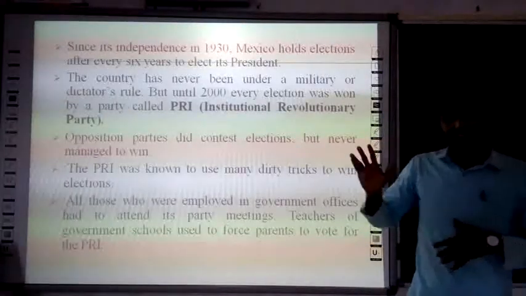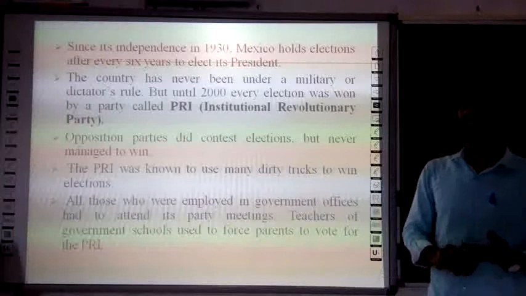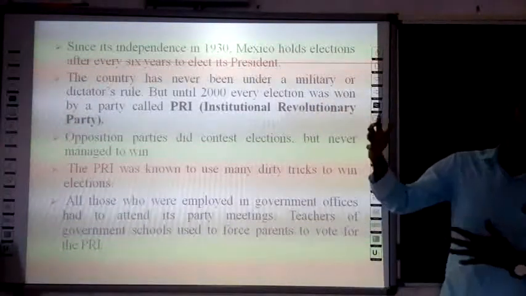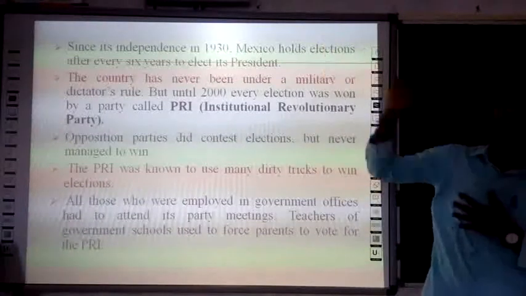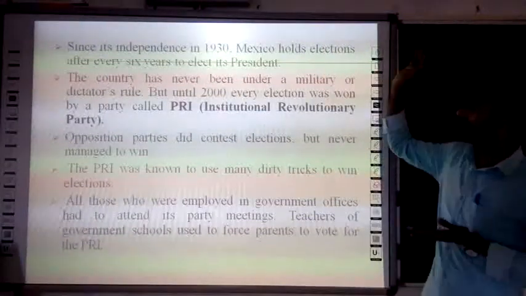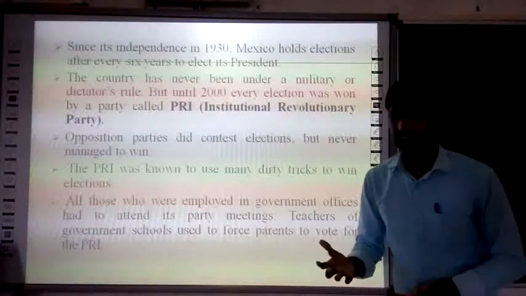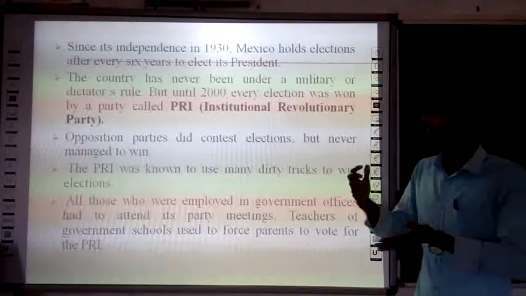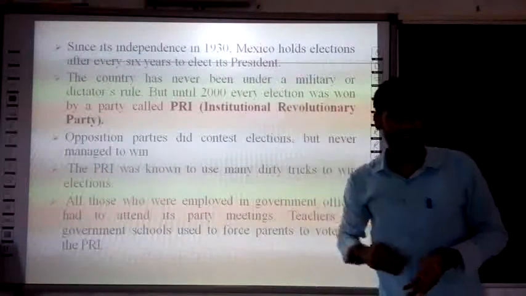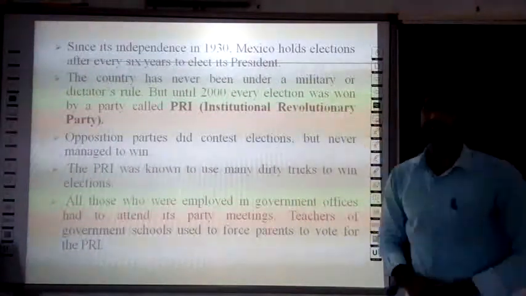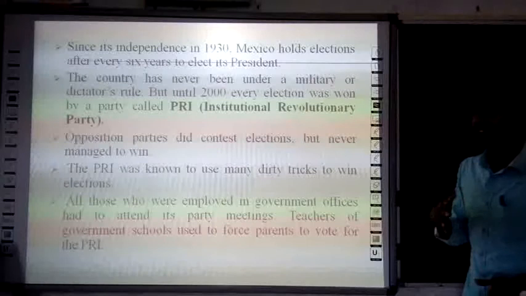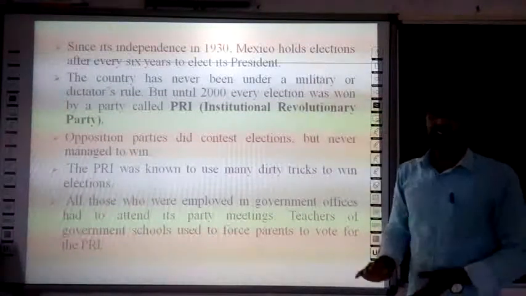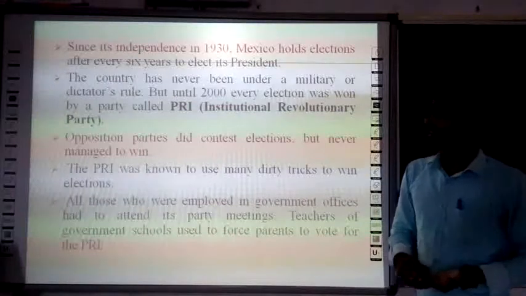Mexico became an independent country in 1930. Since then, Mexico holds elections every 6 years to elect the president. The country has never been under military rule or dictatorship.